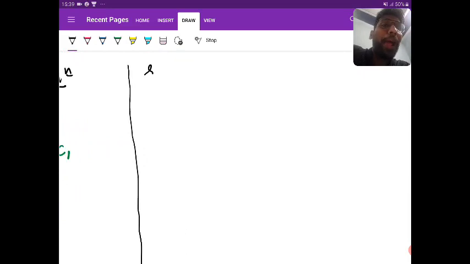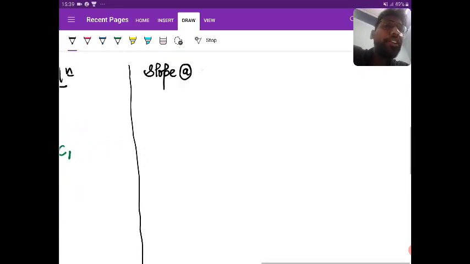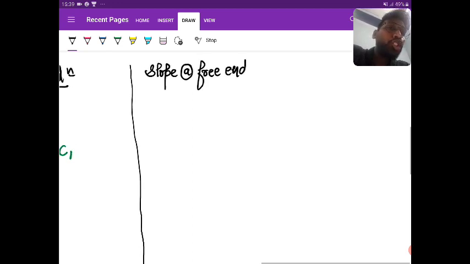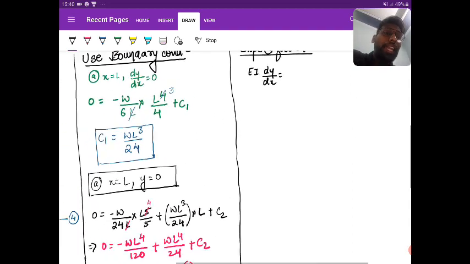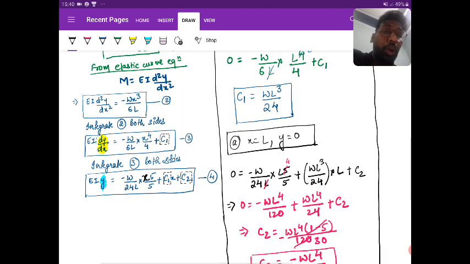Slope at the free end refers to x equal to 0. That means I am talking about EI dy by dx, where I need to put x equal to 0. Look at the third equation here.